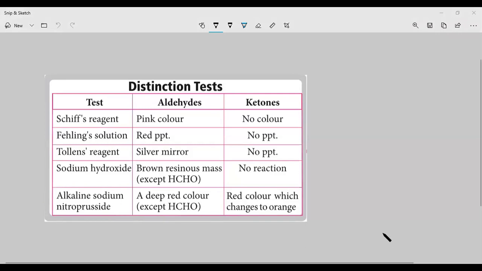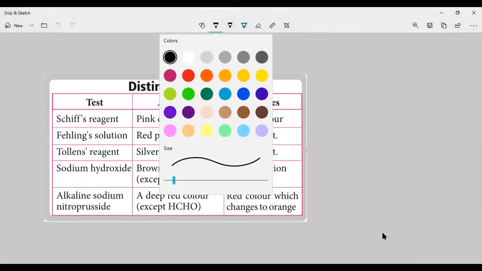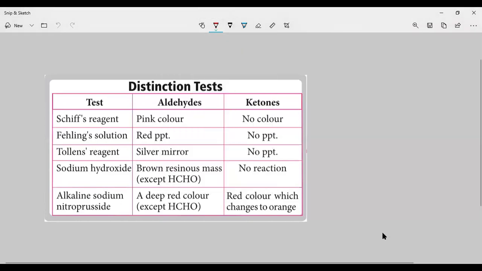Okay, so here, aldehydes will undergo the Gibbs reagent test. Aldehydes will give which color? See here, aldehydes will show a positive Gibbs test. It will show pink color and there is no color for ketones. Ketones won't show the Gibbs test.